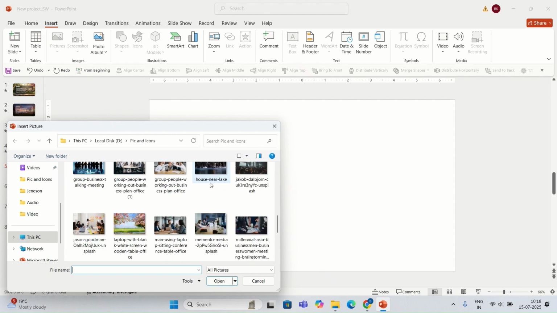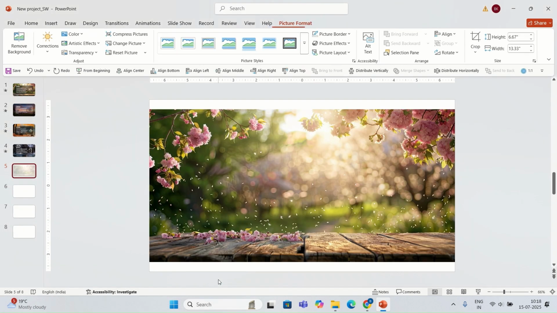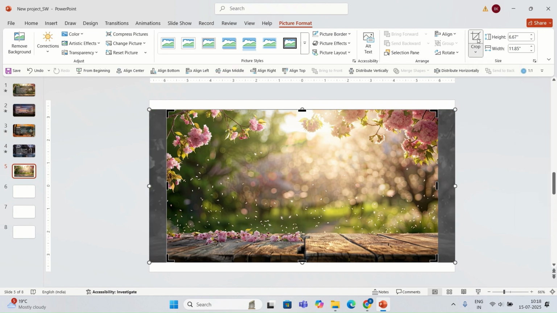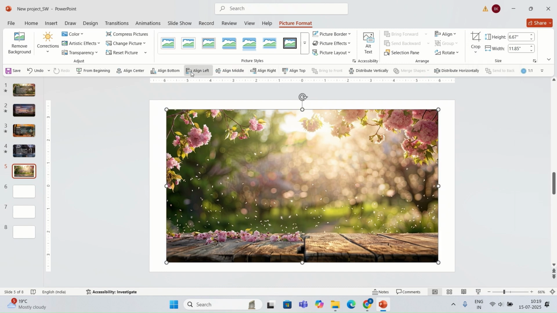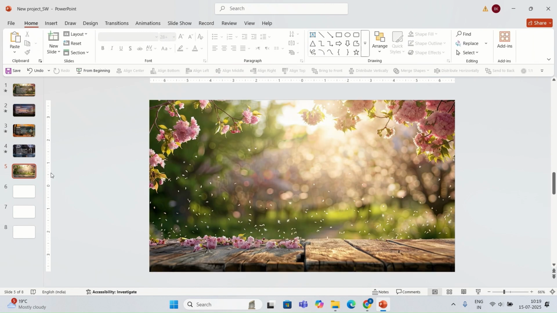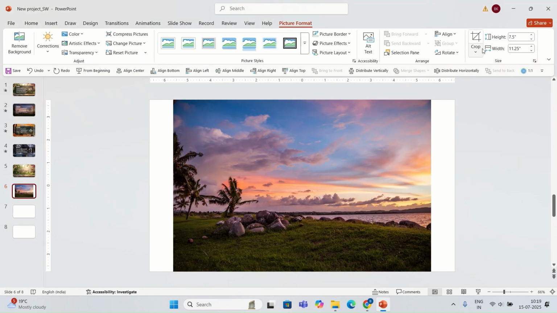I'm going to select this picture here. I'm going to crop this picture to aspect ratio 16:9, and I'm going to stretch this image to fill the slide like this. I'm going to repeat the same process with the next 3 slides with different images.